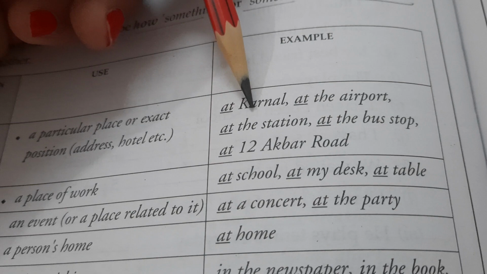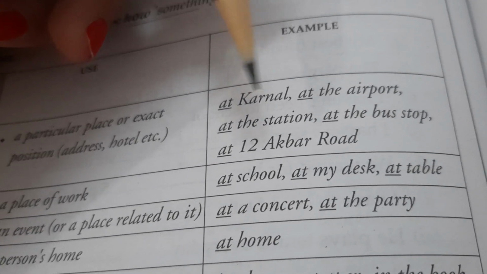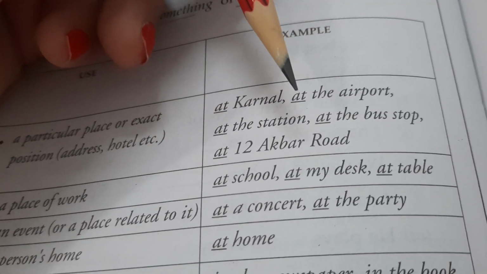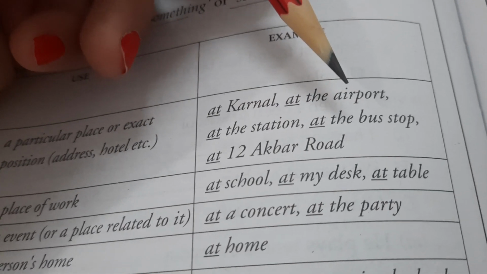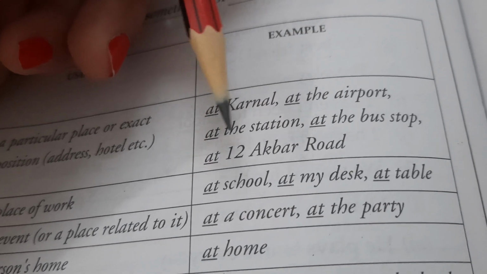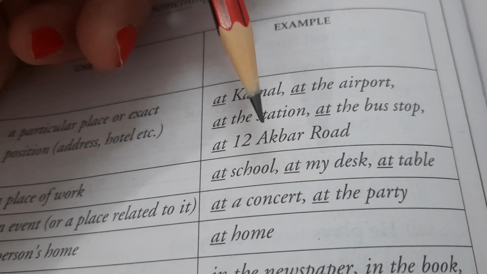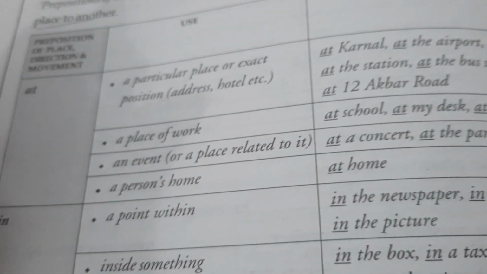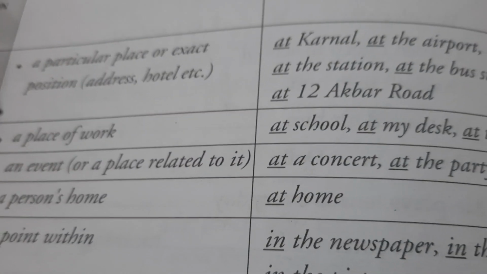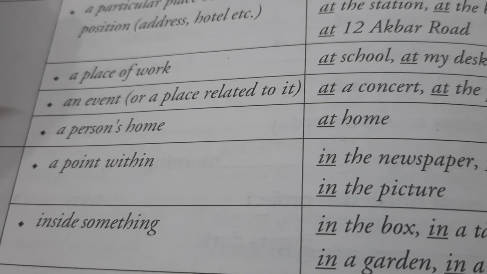So see, the example is at Karnal. He is at Karnal. He lives at Karnal. At the airport, I am at the airport. At the station, at the bus stop, at 12 Akbar Road. So something particular, a particular address or hotel, etc.